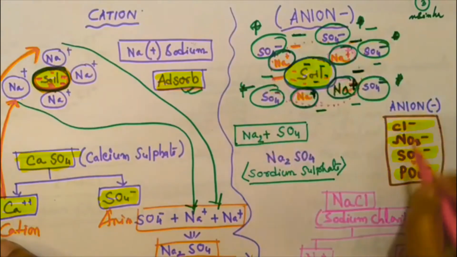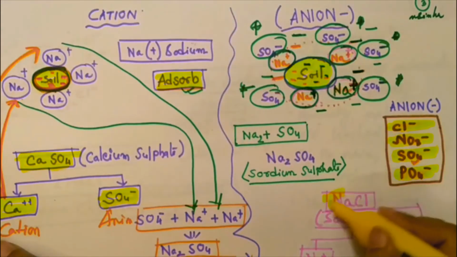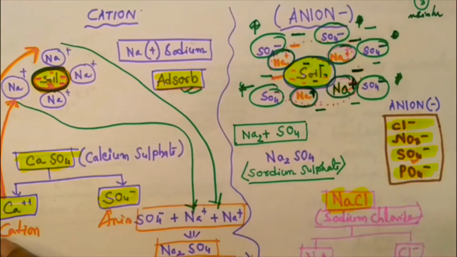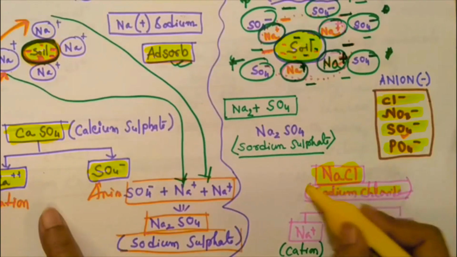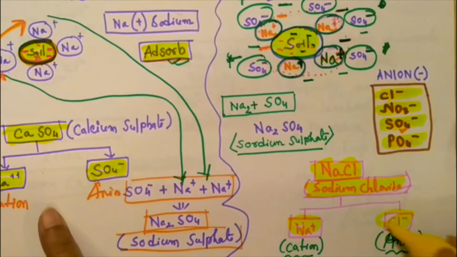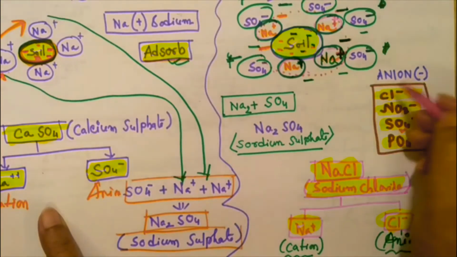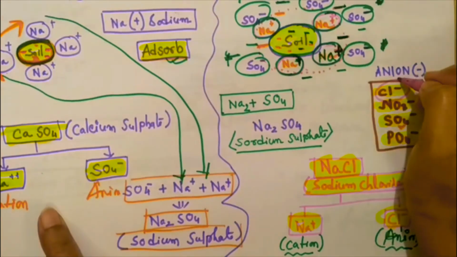Then suppose there is NaCl, the sodium chloride. NaCl will be broken into two halves: Na, the cation, and Cl, the anion. This Cl starts its journey, and it is a negatively charged ion.